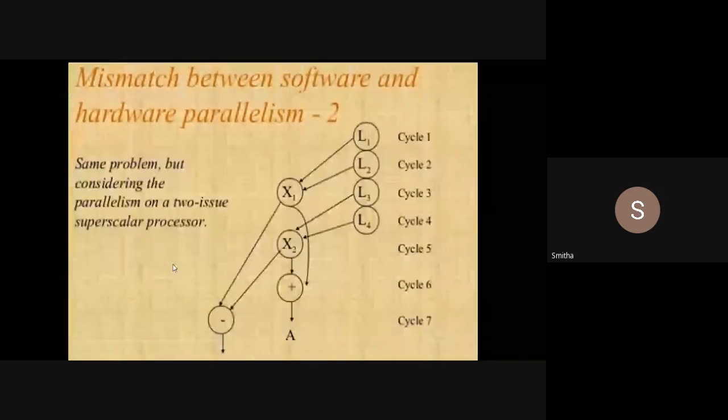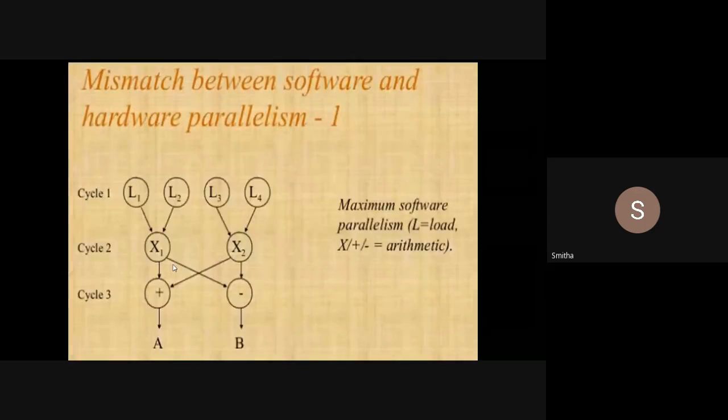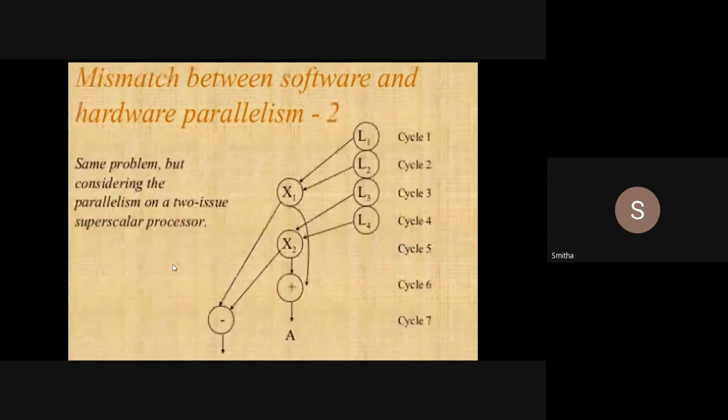I will repeat this as there was disturbance in between. According to software parallelism, I can execute 8 instructions in 3 clock cycles. But according to hardware parallelism, as I have one 2-issue processor, I can execute 8 instructions in 7 clock cycles.